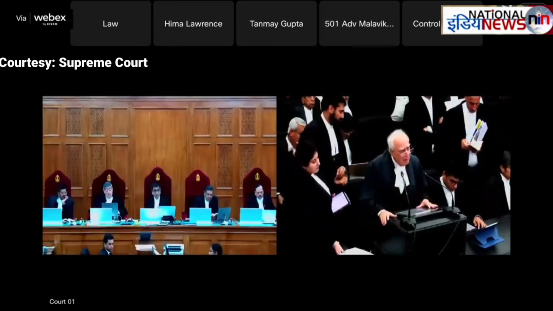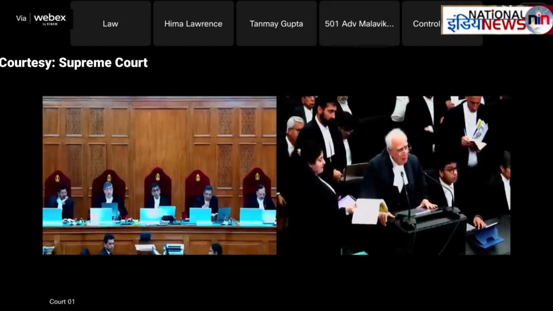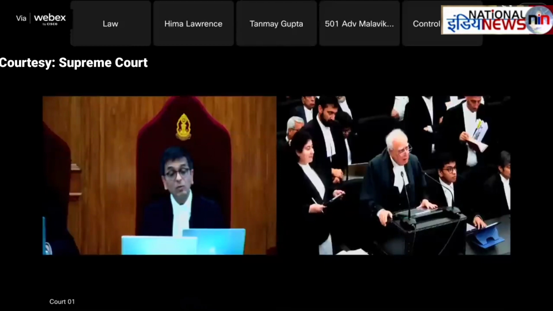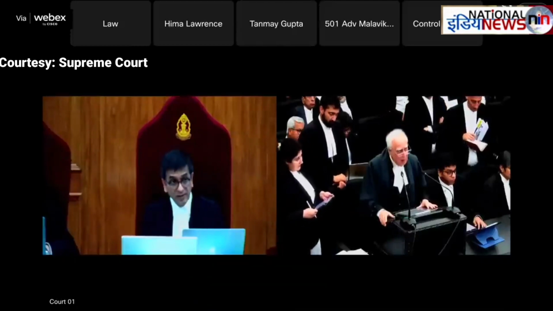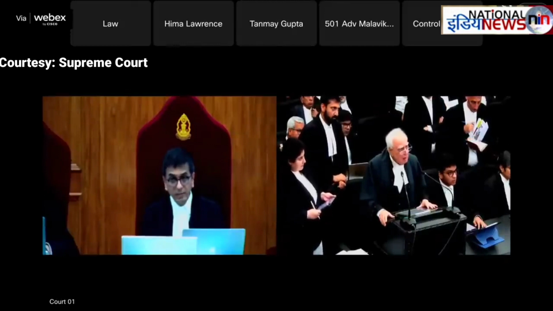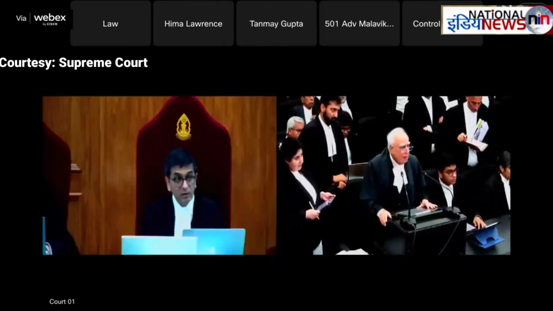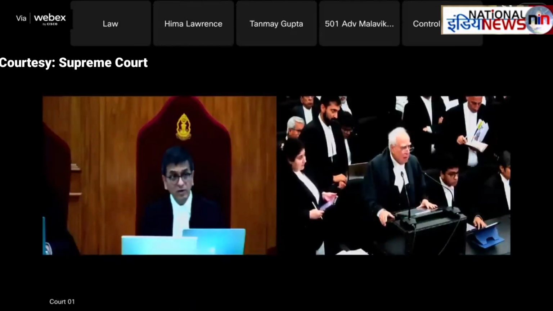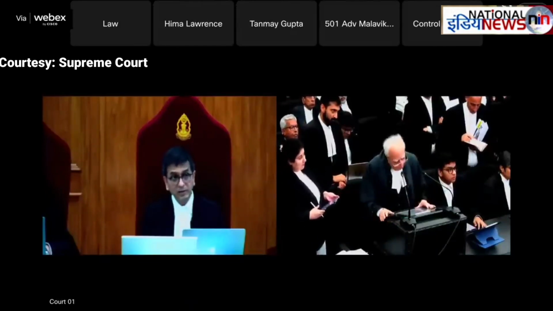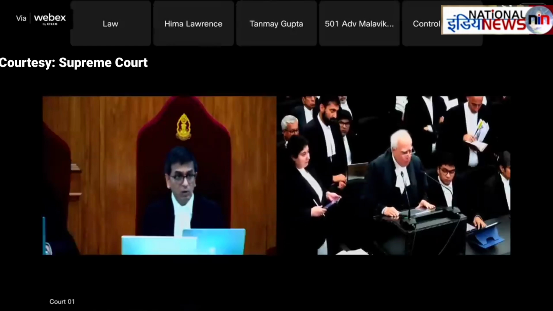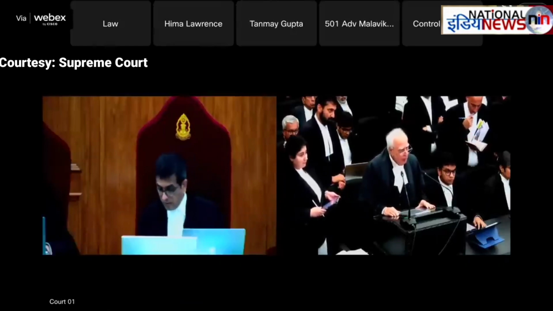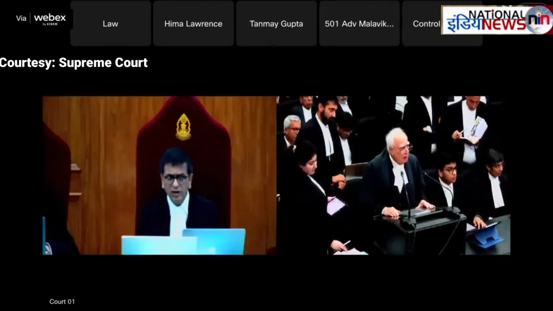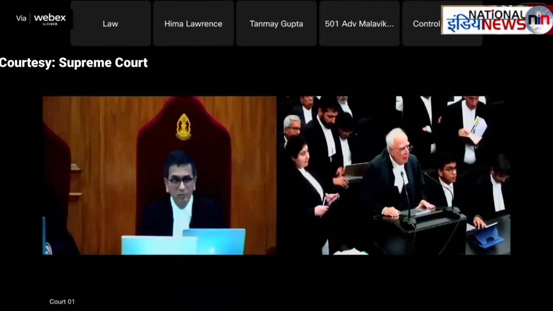B1 refers to the specification of matters which are covered by the instrument of accession, in respect of which Parliament can make laws. That is B1. It refers only to the specification of matters in the union list, which are covered by the instrument of accession, on which Parliament would have the lawmaking authority. Now, the first proviso to D would obviously not cover that category. Otherwise, there was no need to put the first proviso there.